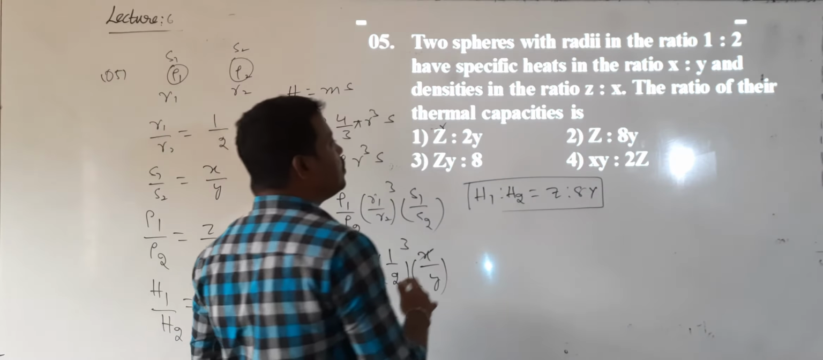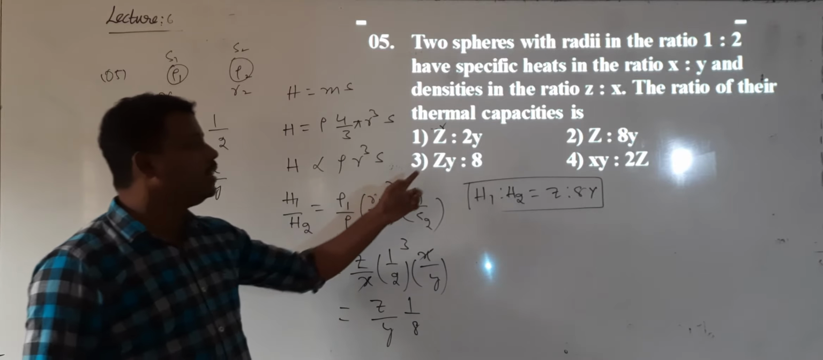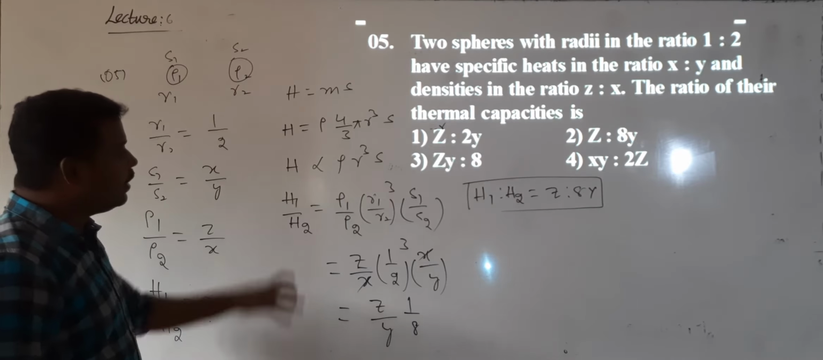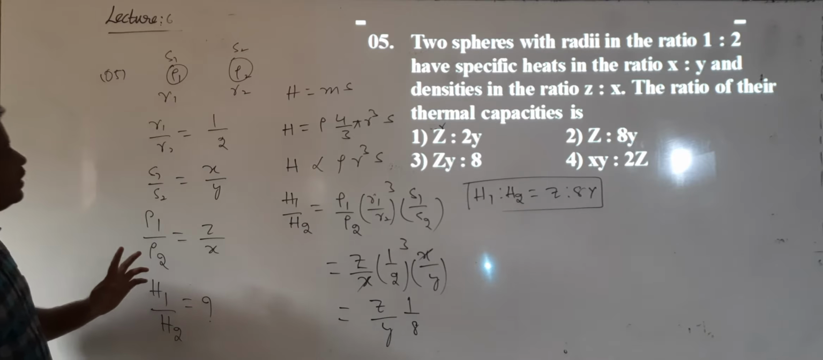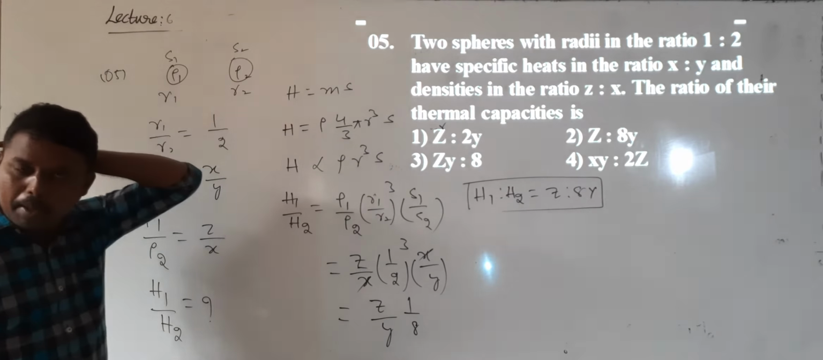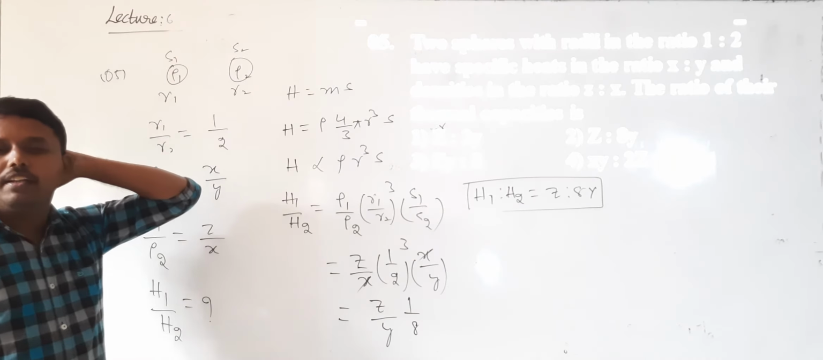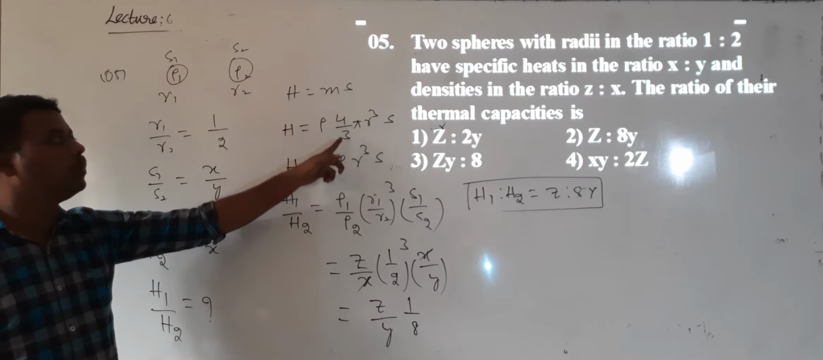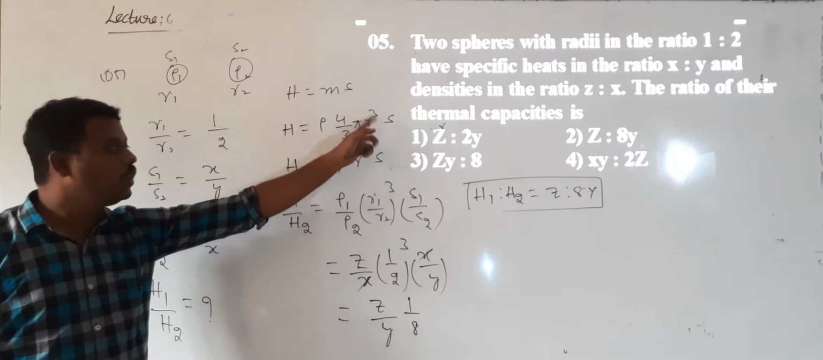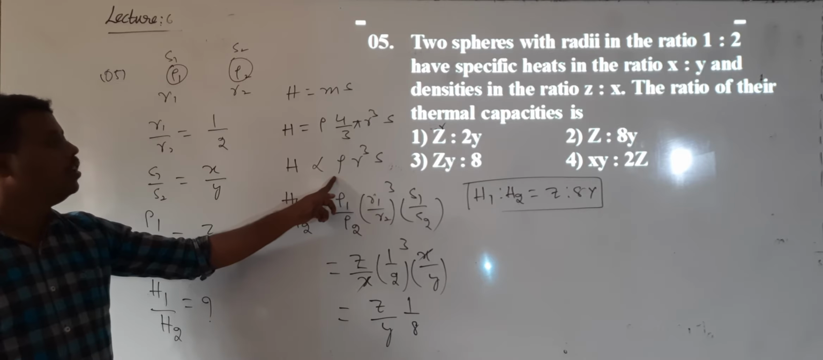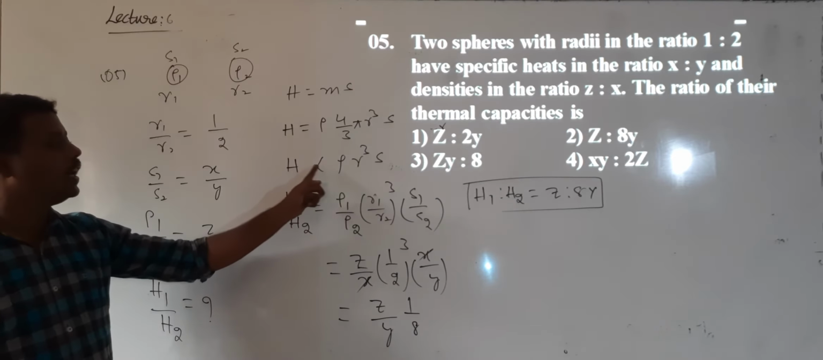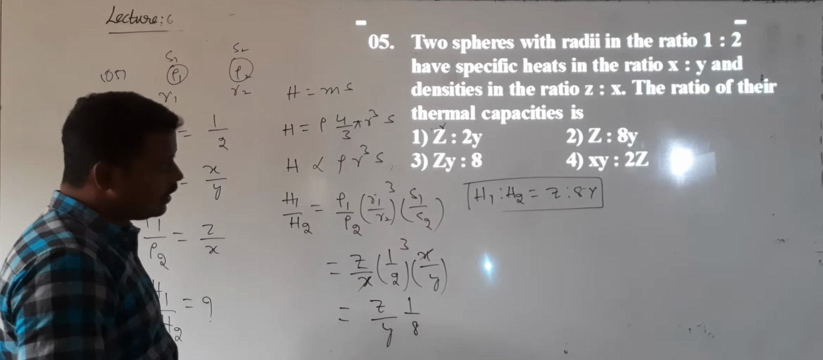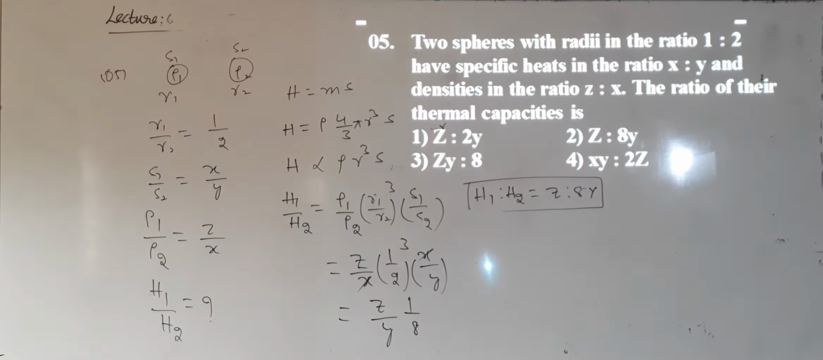I think they have given the third option as Z into Y is to 8, but it is Z is to 8Y. You can check it, whether I have made a mistake anywhere, correct or not. H is proportional to M into S. Mass is equal to density into volume, since density is equal to mass by volume. Sphere volume formula is 4 by 3 pi R cube. So 4 by 3 pi is common. H is directly proportional to rho into R cube into S. Okay? Correct. This is question number 5.